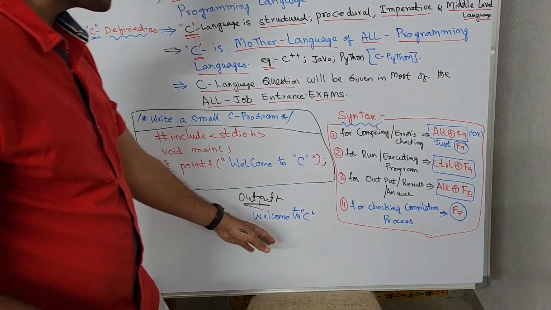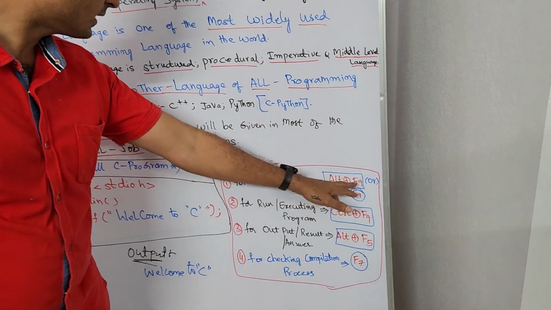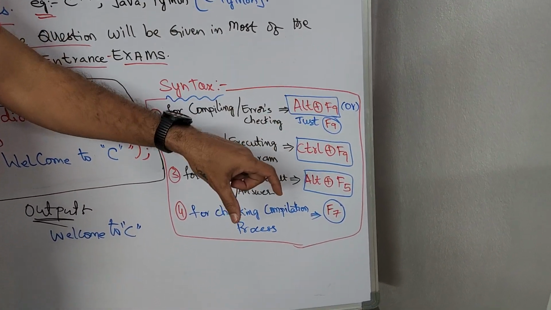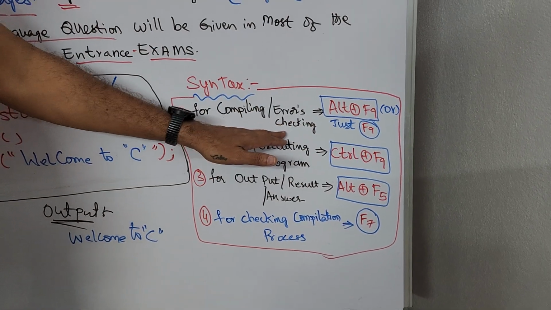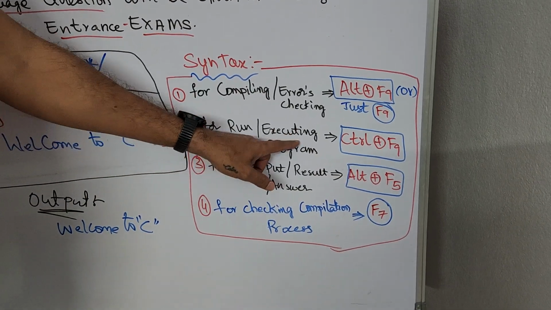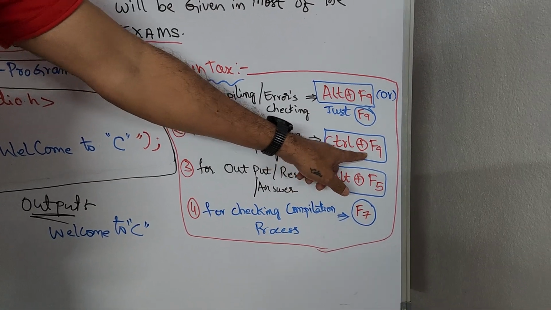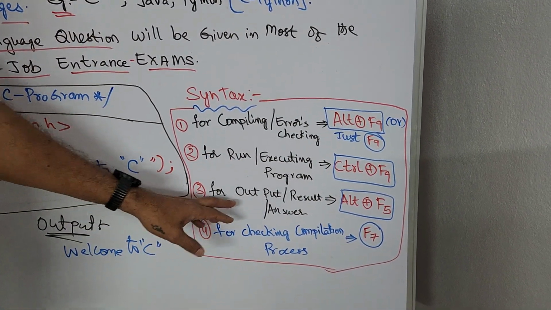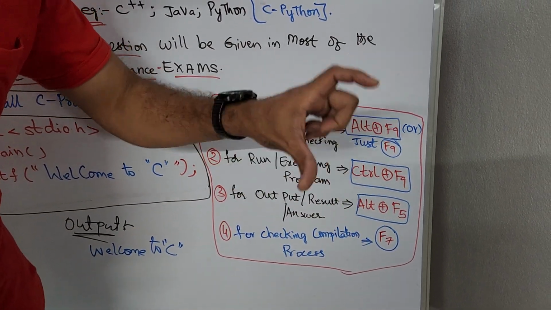And for getting this output, the steps are: for compiling or for checking errors, Alt plus F9. At the same time on the keyboard, you need to click Alt plus F9, or simply click on F9. You will see the errors. If you don't have errors, you will see the output. For running or executing the program, Control plus F9. At a time we need to click Control plus F9. Then we can run the program. If you want to see the output or result, and you don't have errors, then click Control plus F9.